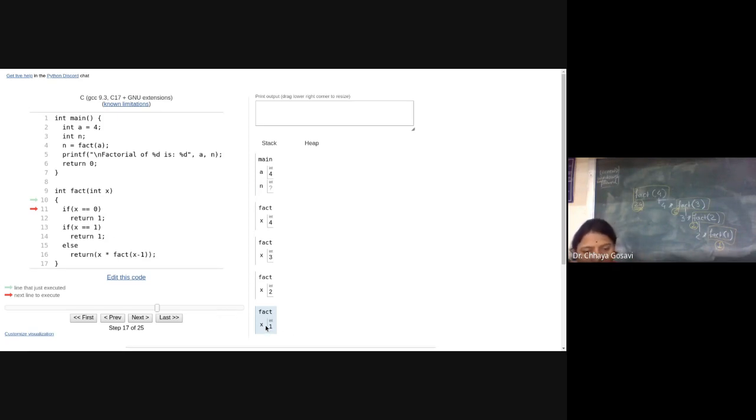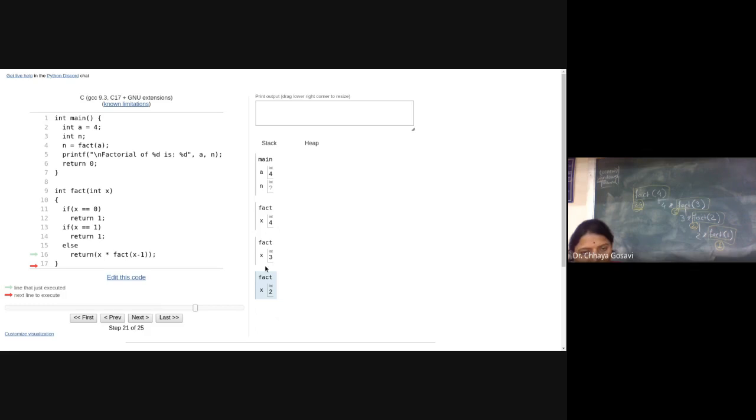Now fact with x equal to 1 will execute this line and return 1 towards the calling function. Who is calling this fact 1? Fact 2. So 1 will return to fact 2. You can see here this activation record will be discarded. Memory allocated for fact of 1 will be deallocated after execution, return 1.